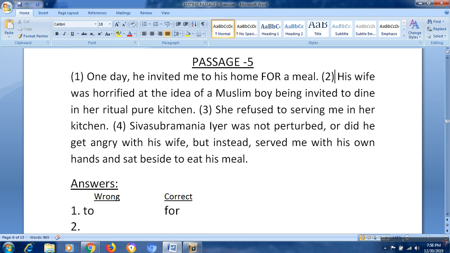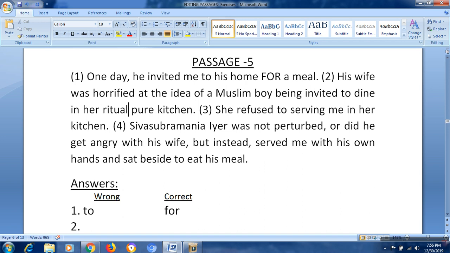Second sentence: his wife was horrified at the idea of a Muslim boy being invited to dine in her ritual pure kitchen. So we are talking about the noun kitchen. How was it? It was pure and ritual.